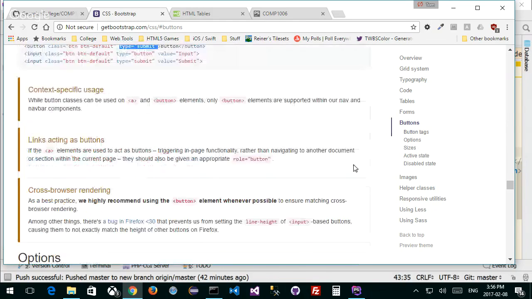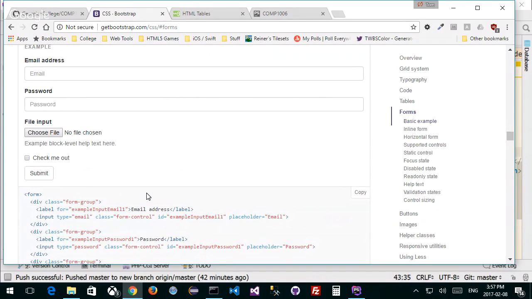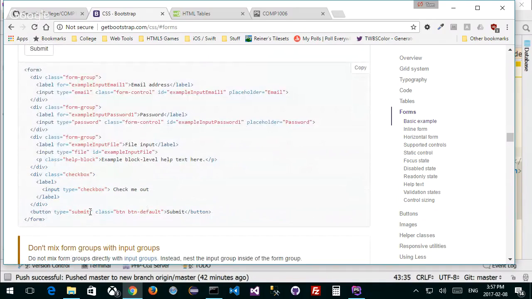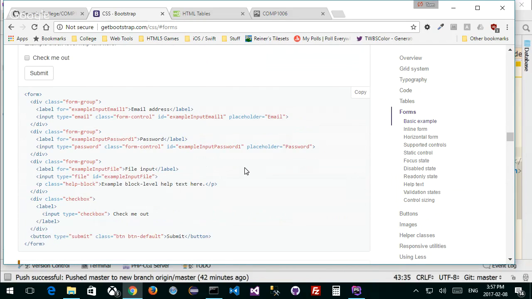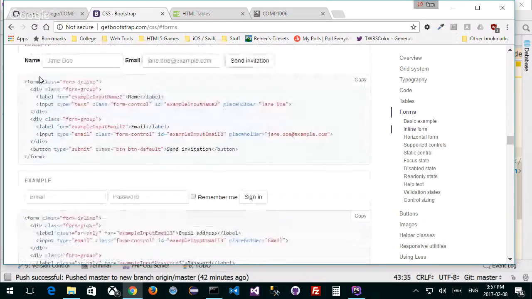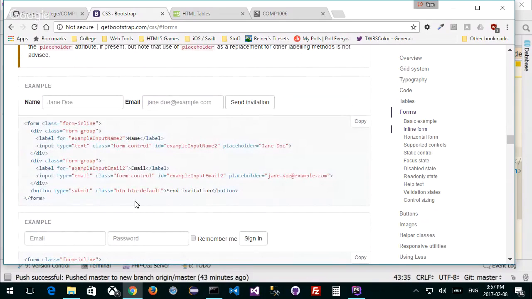Okay. And if I look at forms, here's a good example of forms where I have my buttons. Here's my button. Notice that my button has a type submit. This is going to capture data from the form in terms of inputs and so on, right? And then from there, transport all this to the form target, whatever that target is, with the type that I'm going to access. Here's inline forms. You can do something inline like this if I really wanted to, with name and email and so on. But the form we want to do is surround everything with a form. So when we click the button, any one of those buttons will be activating the form.